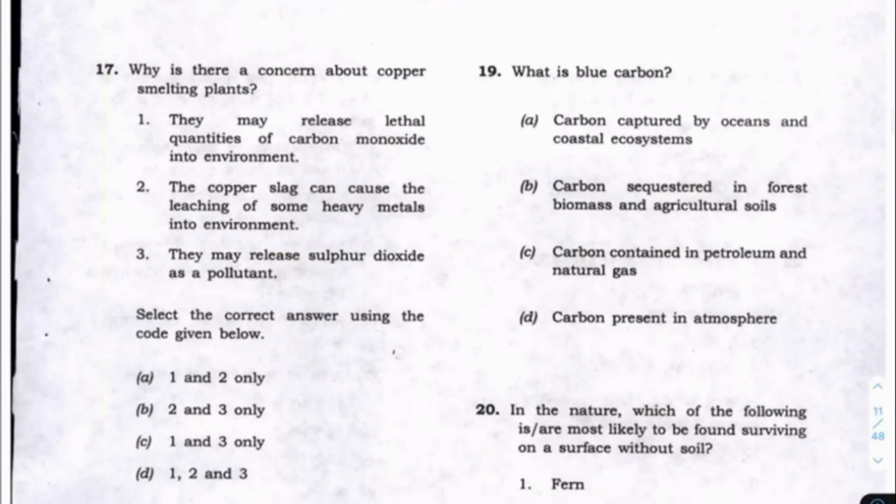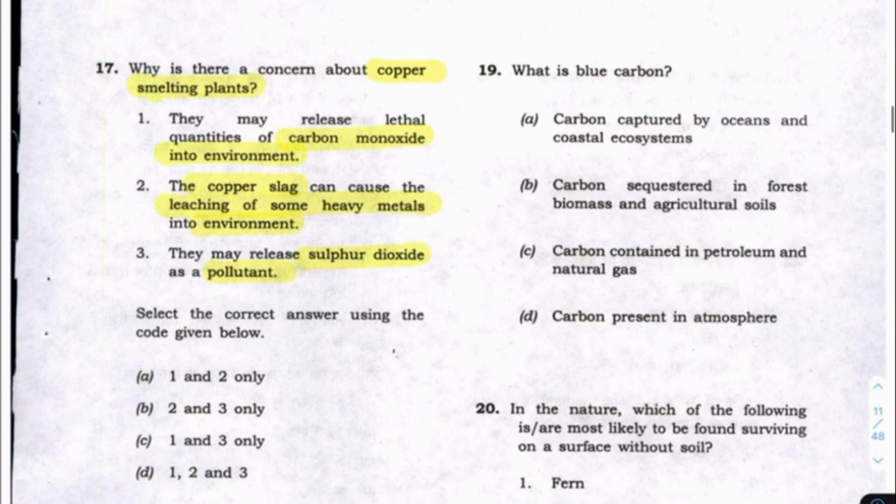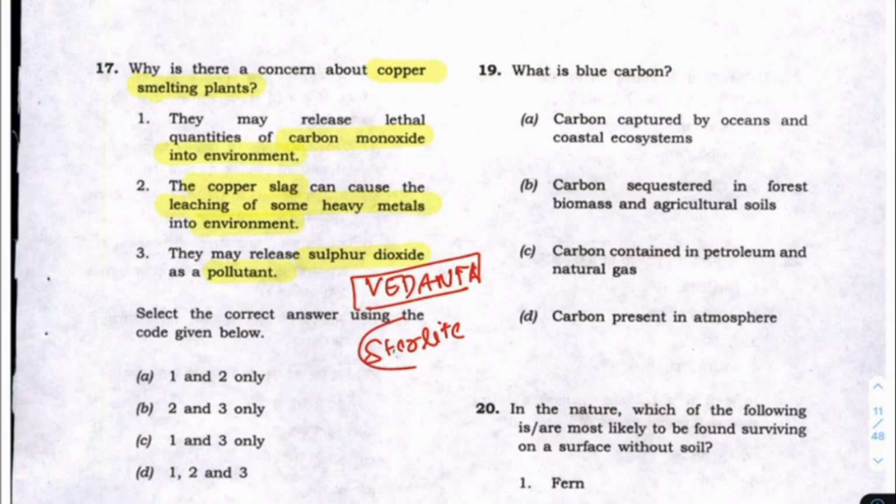Next we will go to this question where it is talking about this copper smelting plant. See whether it may release carbon monoxide into the environment, copper slag leaching some heavy metals into the environment, sulfur dioxide. See, that was the issue, no? I think in Thoothukudi you would have known about this Vedanta Sterlite issue which was happening, as a result of which sulfur dioxide was released.